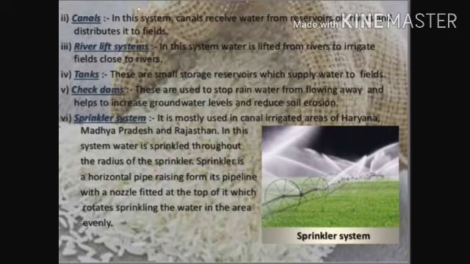It is mostly used in the canal irrigated areas of Haryana, Madhya Pradesh, Rajasthan. In this system, water is sprinkled throughout the radius of the sprinkler. The sprinkler is a vertical pipe rising from its pipeline with a nozzle fitted at the top of it, which rotates and sprinkles the water in the area evenly. In the given image you can see the sprinkler system.